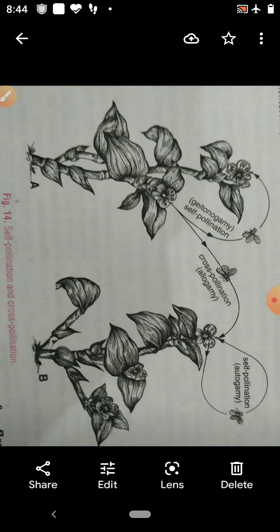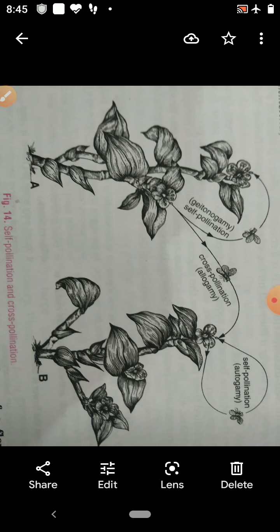On the basis of the agent which carries the pollen grains, they may be abiotic or biotic. Air and water are abiotic agents. If pollen grains are transferred by wind, that is pollination by wind.